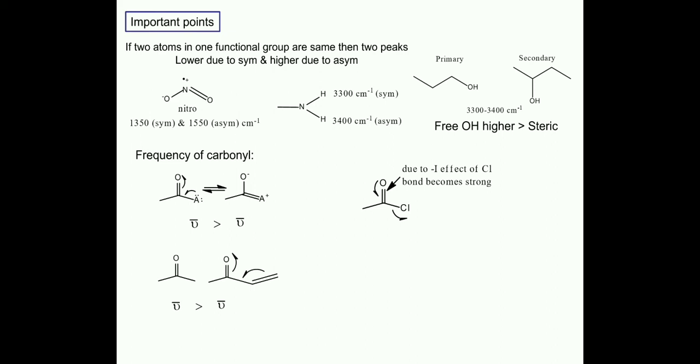If we have compounds like a pure carbonyl and an allylic carbonyl, then the frequency will be higher for the pure carbonyl group, because in the case of allylic carbonyl, due to resonance, the carbon and oxygen bond becomes single bond like. That's why it will have lower frequency. So on comparison of pure carbonyl, chloro substituted carbonyl and conjugated carbonyl, the frequency will be highest for chloro substituted carbonyl, then pure carbonyl, and then conjugated carbonyl.